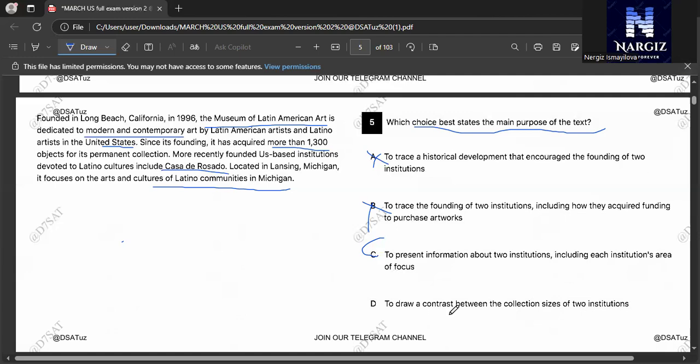And D is not right. The passage doesn't compare their collection size. As you see, to draw a contrast between the collection sizes of the two institutions, we are not talking about the collection size of the institutions. So C is the right answer here.